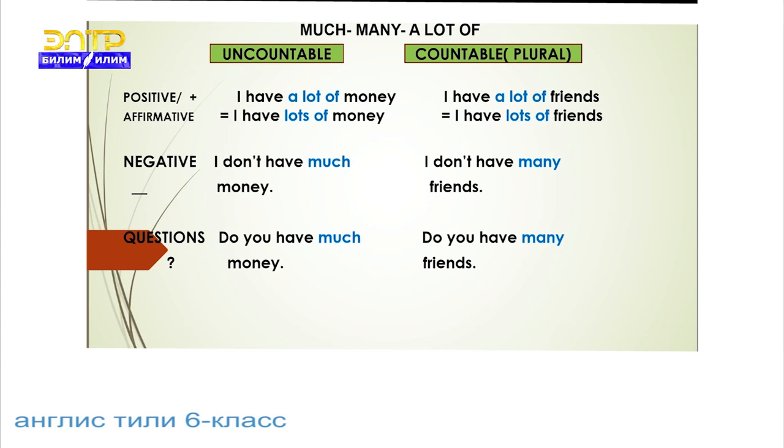Positive, affirmative: I have a lot of money. I have lots of money. I have a lot of friends. I have lots of friends. Negative: I don't have much money. I don't have many friends. Questions: Do you have much money? Do you have many friends?